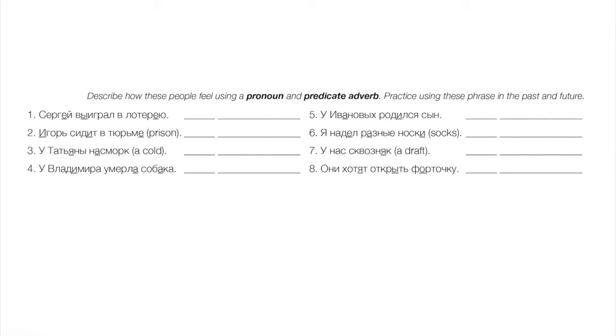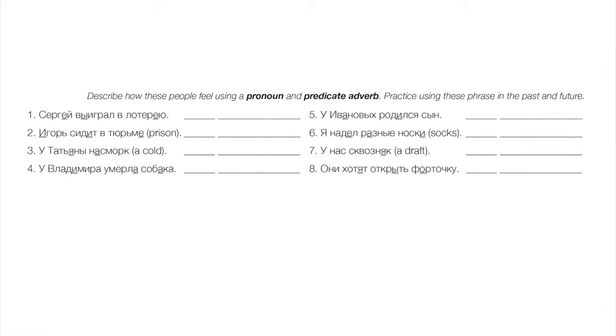6. Я надел разные носки, right? I put on different socks, meaning my socks don't match. I'd imagine you'd feel pretty stupid if you did that, right? Мне глупо, или может быть мне... do we have that here? Неловко. I was going to say, yeah, we have that. Мне неловко, right? I feel awkward, I feel embarrassed.